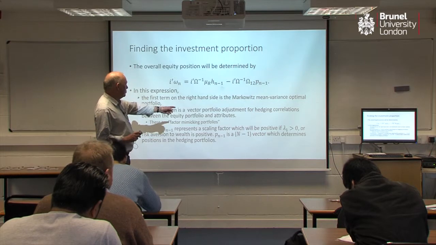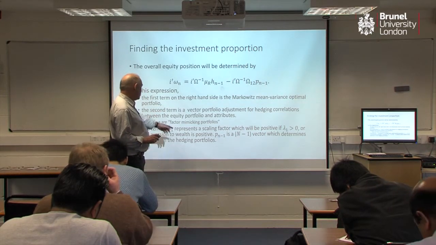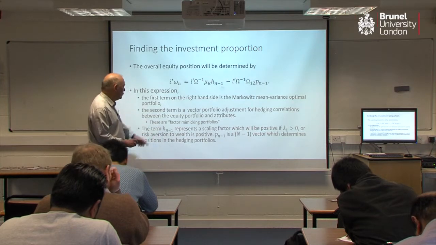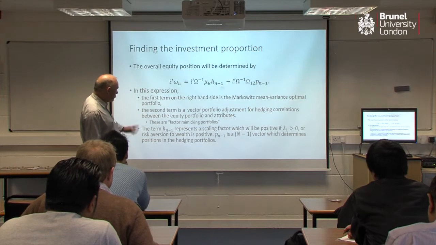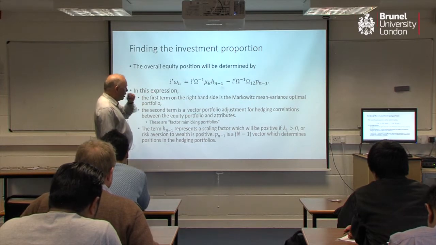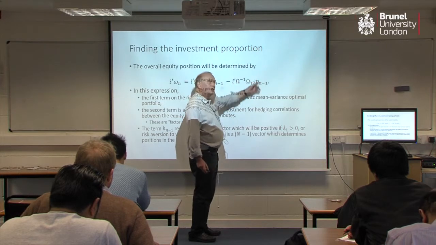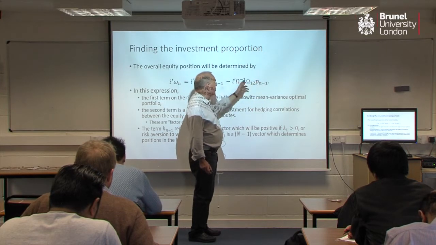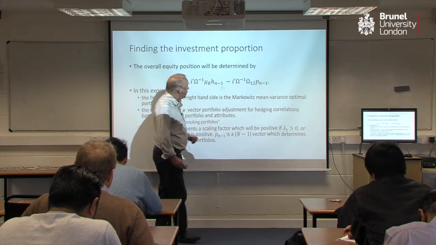The second is a vector portfolio adjustment for hedging correlations. These are scaling factors. I call these factor mimicking portfolios. But let me go back and just clarify this point. This is n. This p is actually a set of weights, so there's n minus one of them. So these just contribute to the size of your hedge, if you like.